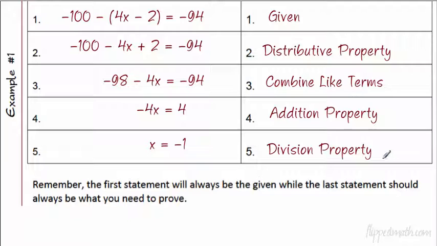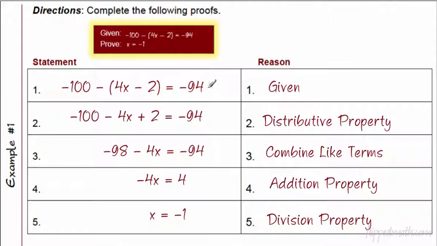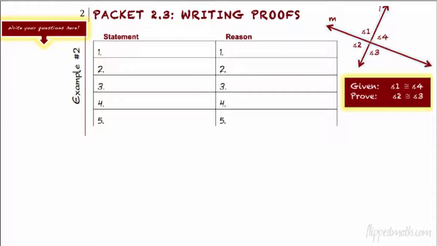And remember, the first statement will always be your given, and the last statement should be what you need to prove. And that's what we have right here. All right, so there's an algebraic proof. I go through it at my own speed, and I do my own thing to it, and that's why they could look a little different. The next proof, in example 2, is a geometric proof.